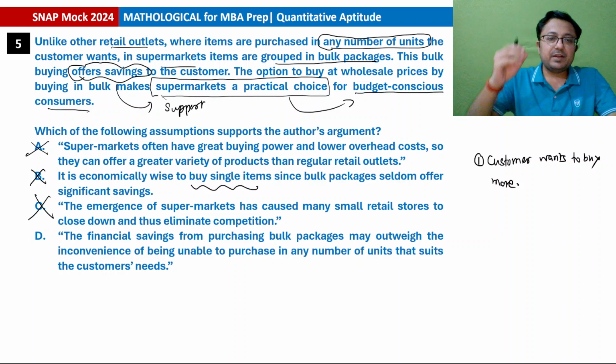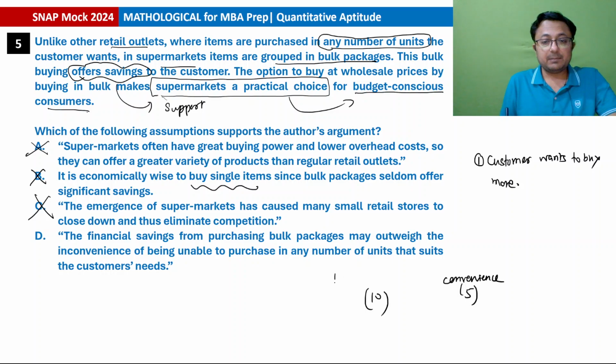Option D कह रहा है financial savings from purchasing bulk packages may outweigh the inconvenience of being unable to purchase in any number of units that suits the customer's needs. So एक तरफ आया convenience of the customer. Let's say he wants to buy 5 packets. So that was the convenience. जितना उसको खरीदना था उतना वो खरीद पाता एक रिटेल आउटलेट में. But in supermarket he has to purchase 10 items. But he is getting bulk savings.